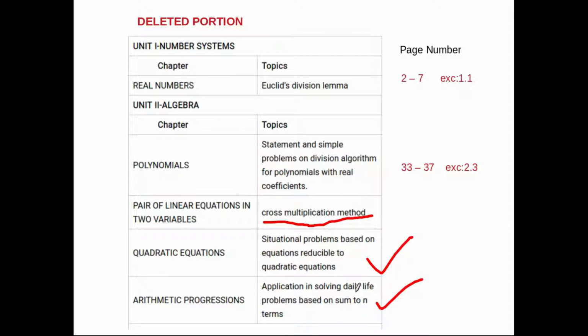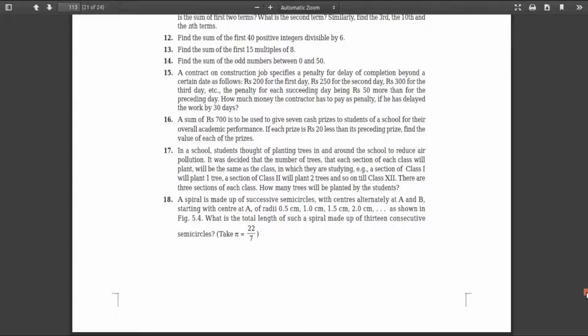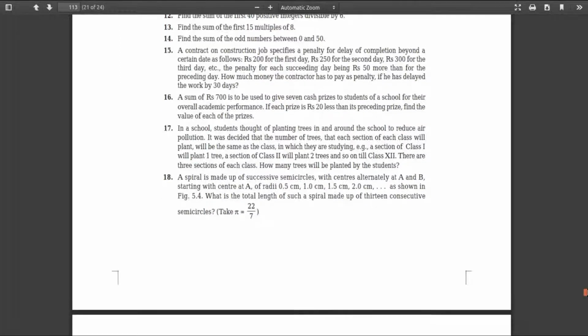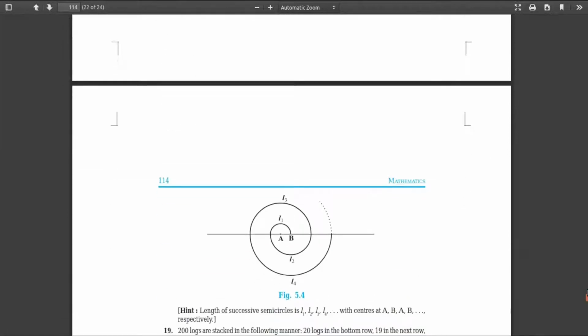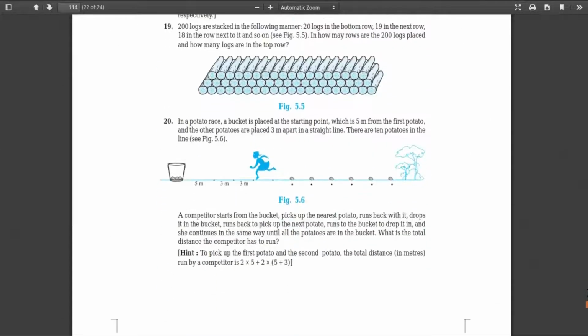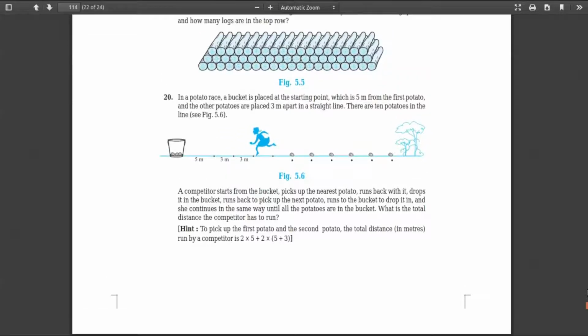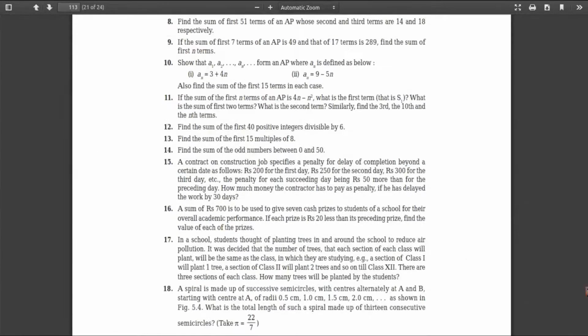When you read this one, actually these are a few of the important questions from these chapters, and you will definitely see a few of these problems in your previous year question papers. So no need to practice these application based problems from sum of n terms. So what is our next chapter?